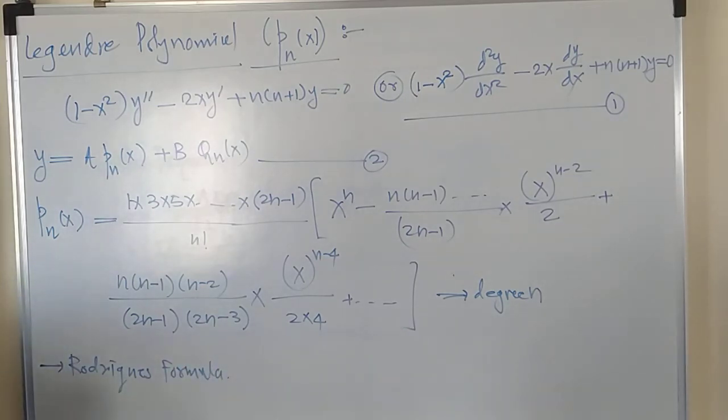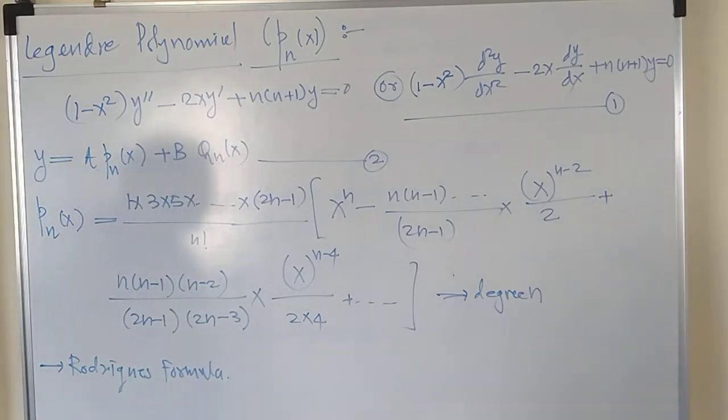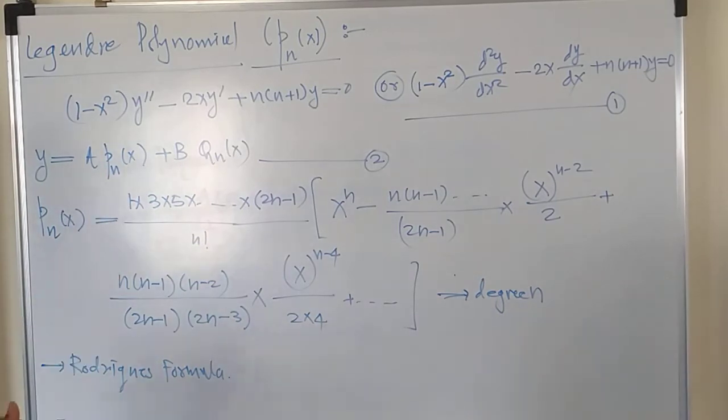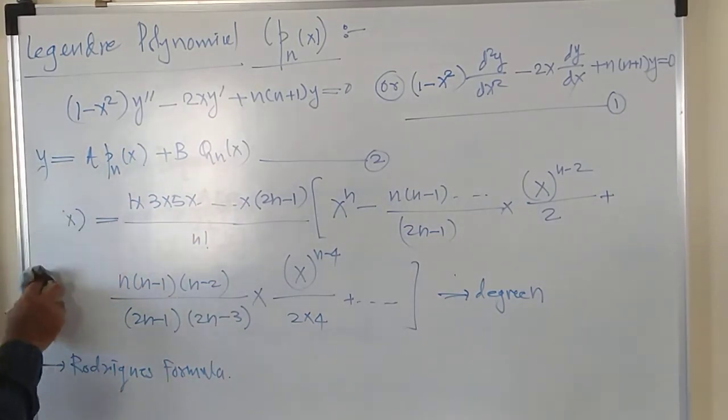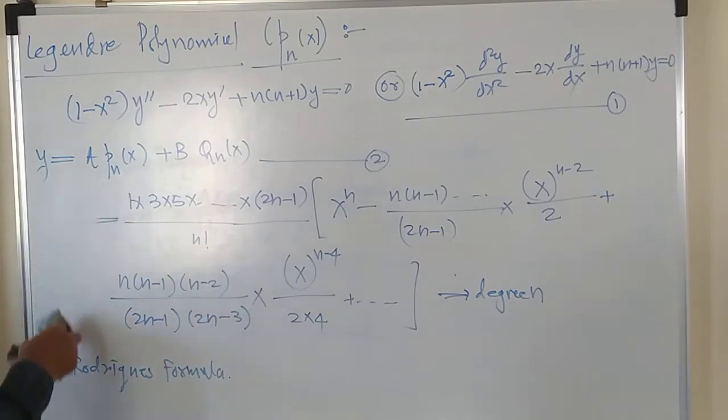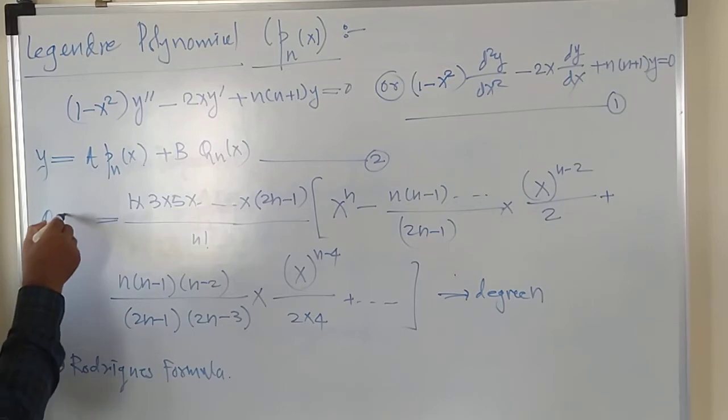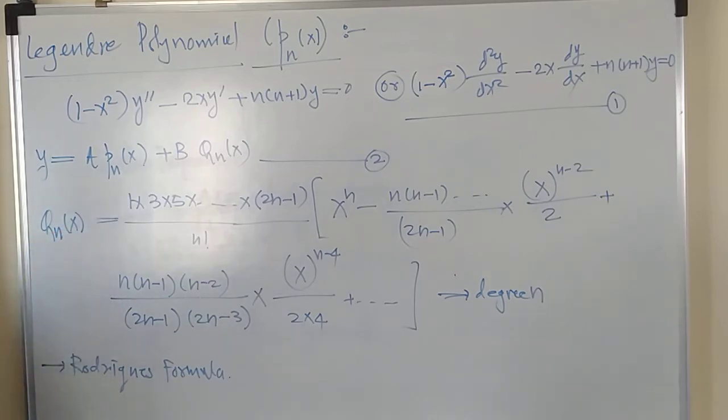So what is the Rodriguez formula that we are going to study, right? And before proceeding to the next step, let's write the similar kind of equation for the Legendre polynomial of second kind, that is Qn of x. This is Pn of x. Now write for Qn of x. I will make the changes in the same equation.